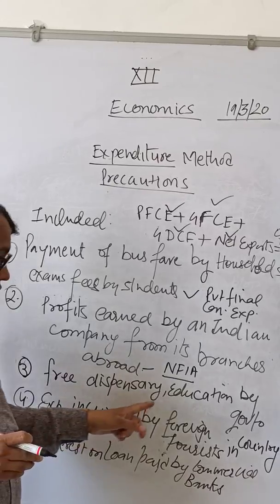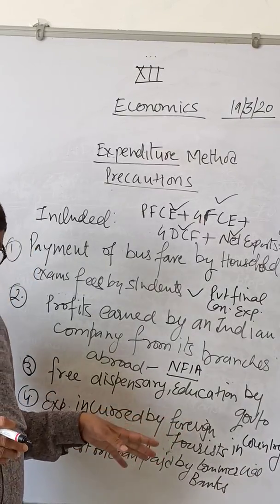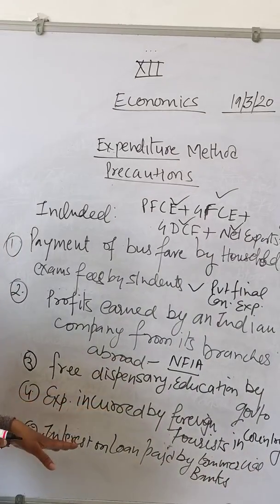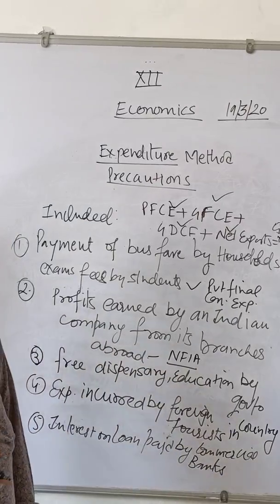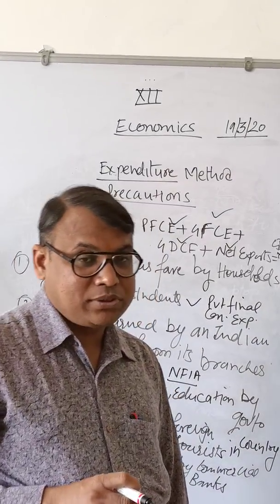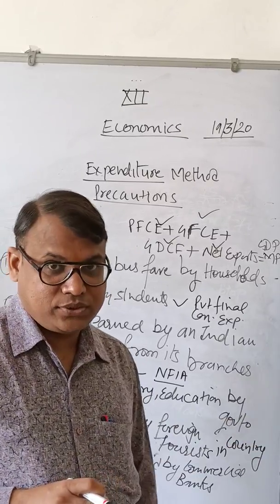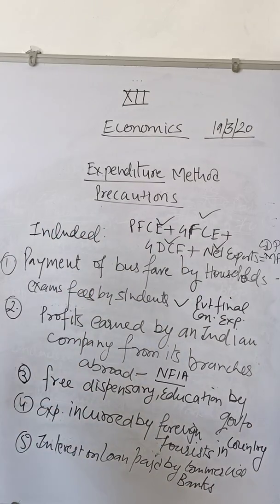And expenditure incurred by foreign tourists in the country is a component of net exports, so that will also be included. And interest on loan paid by commercial banks will also be included because commercial banks take loans for productive purposes.